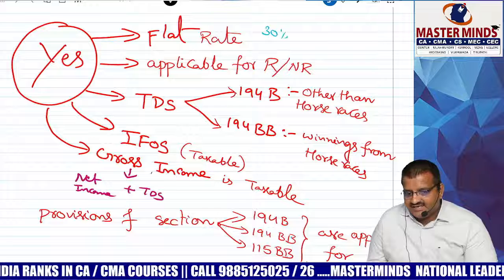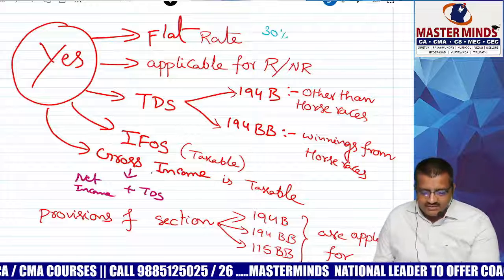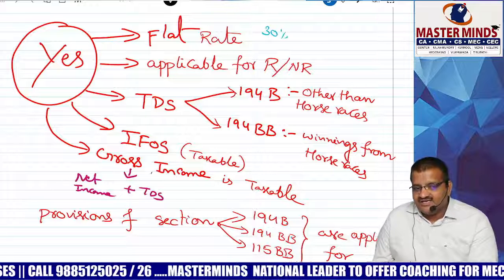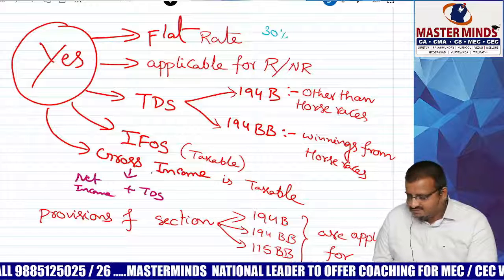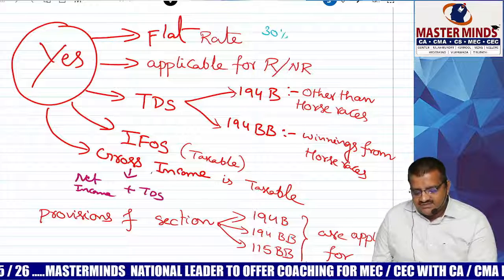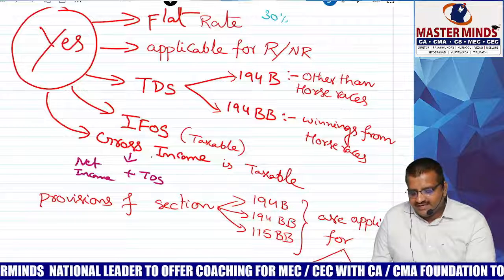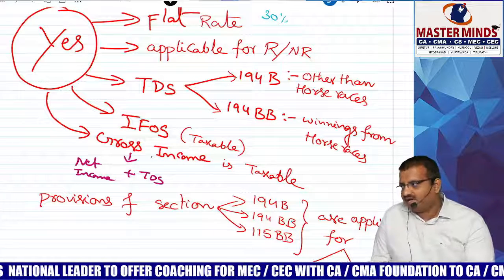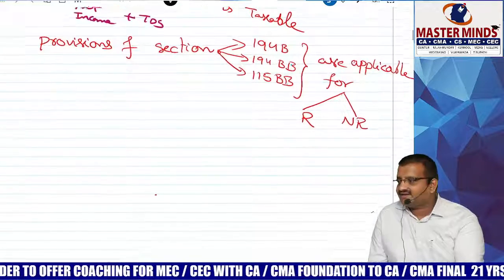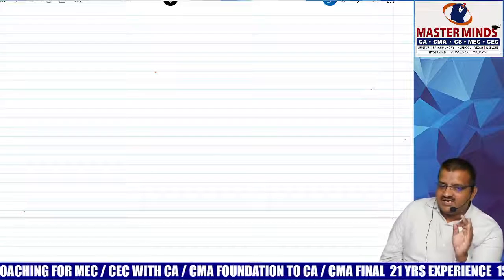Unless otherwise provided, these provisions are not applicable to non-residents. But I am telling you, these provisions are applicable to non-residents also. Yes. And is TDS applicable or not? Yes, 194B and 194BB. Taxable under which head? IFOS, and only the gross amount is taxable. The provisions of sections 194B, 194BB and 115BB are applicable here, for residents as well as non-residents. Correct? With this, we are done with the first topic, casual income.